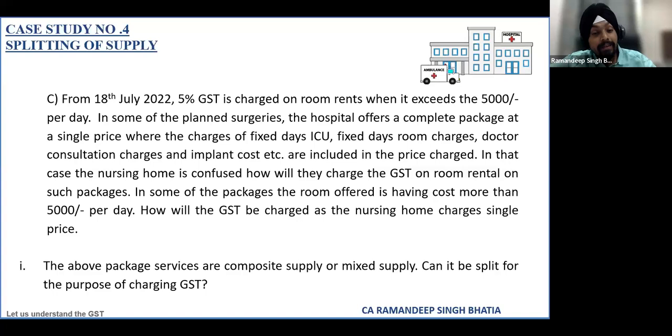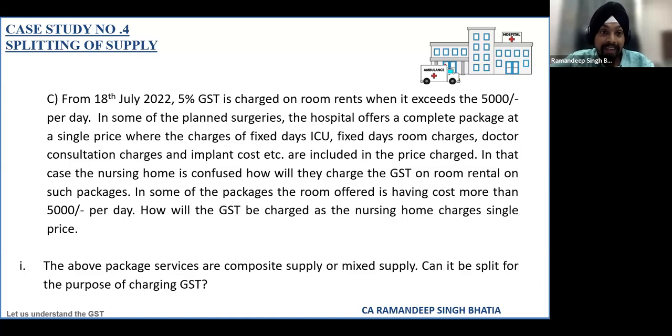The third point says that where a fixed package is there, there is a possibility that in this package the room which is given is sometimes of more than 5,000 rupees per day. Then how will GST be charged on that? Whether I would be required to artificially split it and charge tax, or my complete supply will be treated as a composite supply and considered as healthcare services and will be taxable.